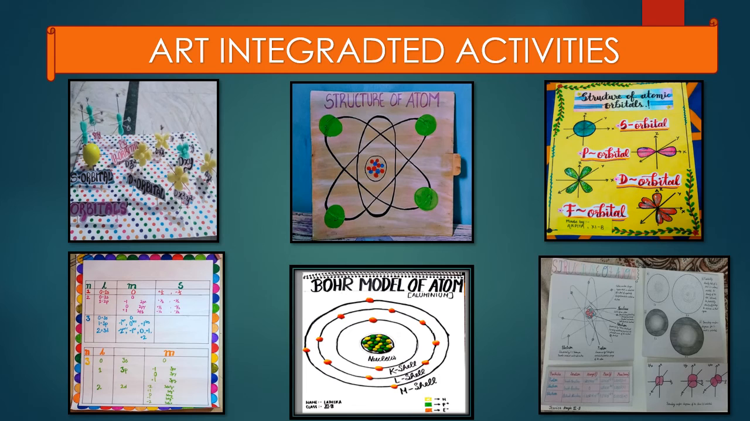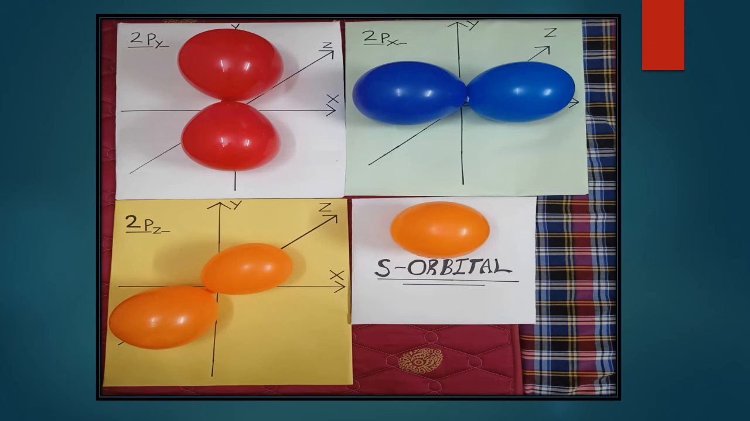Like this, the Bohr model of the atom was also shown by the students. So these were the art activities, and interestingly 2-3 students tried to compile the shapes of the orbitals in the form of a beautiful model, and this was joyful learning for all of us. One student prepared a 3D model of S and P orbitals in the form of a balloon. It was very exciting to me also.